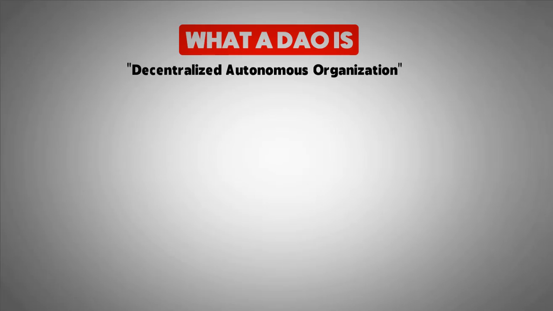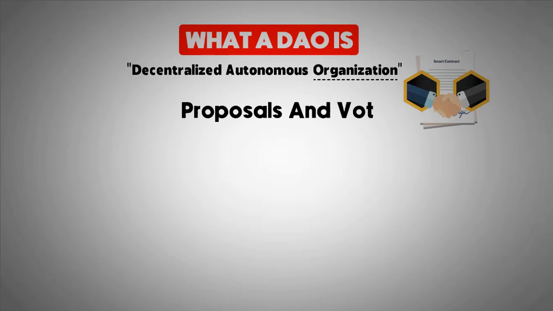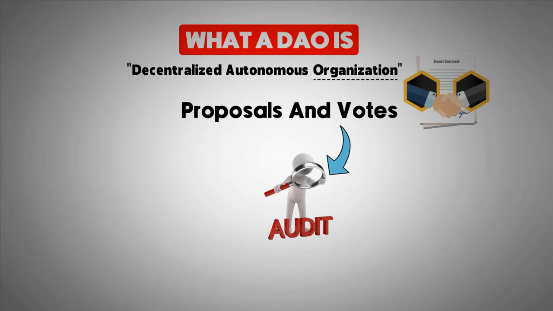DAO is an acronym which stands for Decentralized Autonomous Organization. It is an organization and community without any well-recognized central authority. It uses smart contracts to lay up foundational rules and carry out agreed decisions. At some points, proposals and votes are publicly audited, so the process is fully autonomous and transparent.